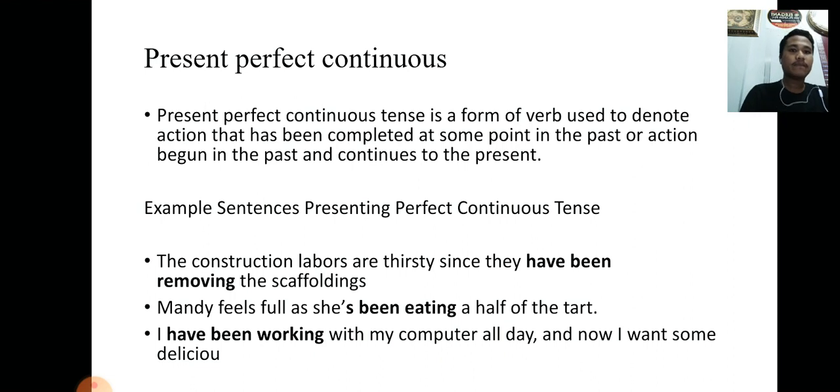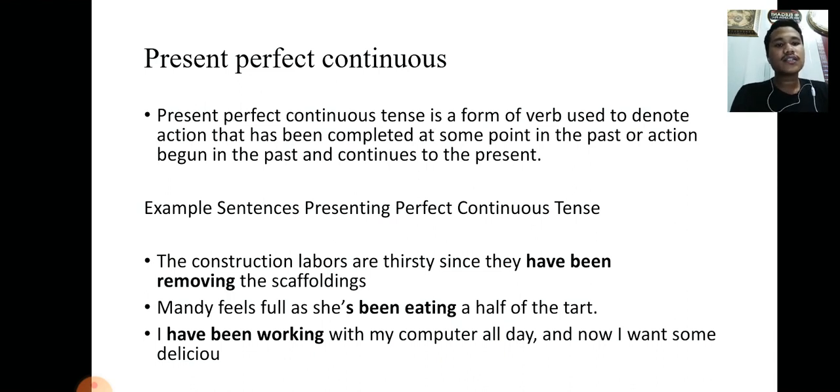Last, present perfect continuous. Present perfect continuous tense is a form of verb used to denote an action that has been completed at some point in the past, or an action begun in the past that continues to the present. Example sentences of present perfect continuous tense.